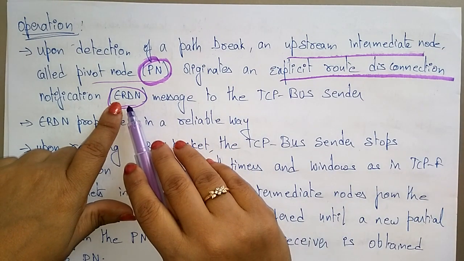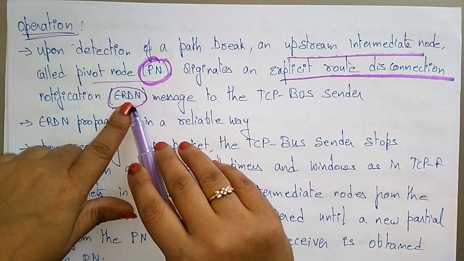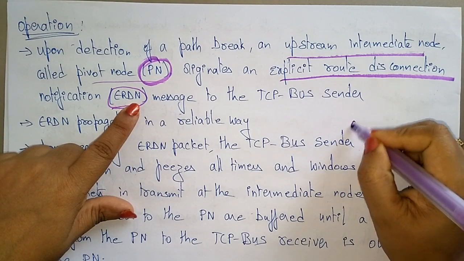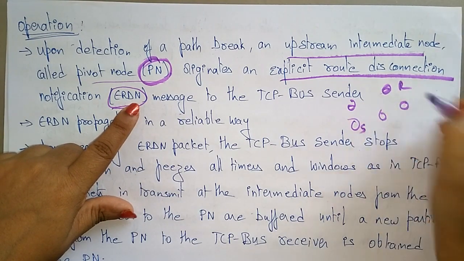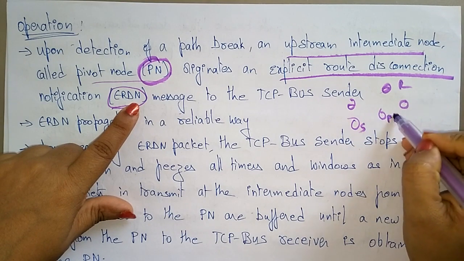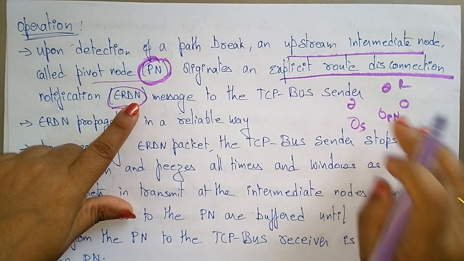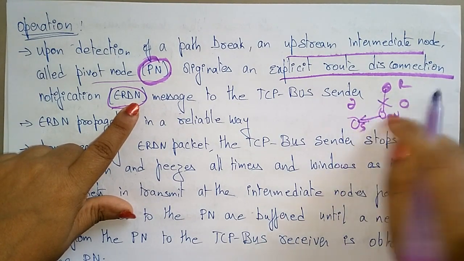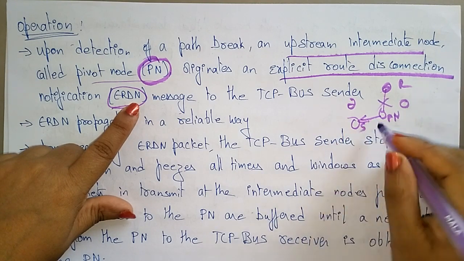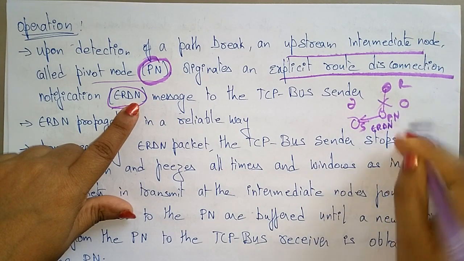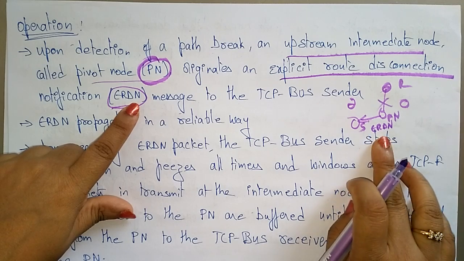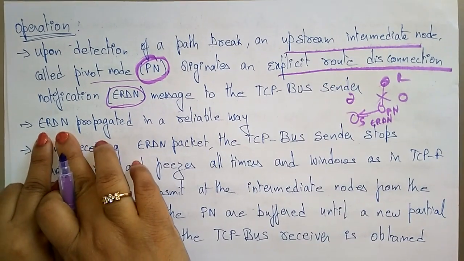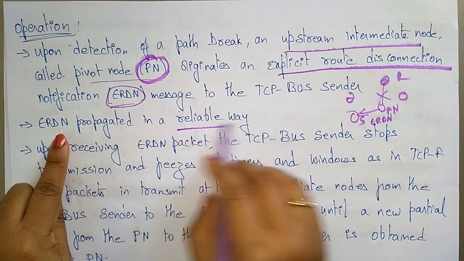And here the pivot node sends the explicit route disconnection notification message to the TCP-BuS sender. So here many nodes will be present, the sender and the receiver, and in between them some pivot node will be there. This pivot node originates an explicit route disconnection notification. Whenever the route is disconnected, it informs the sender by sending a message like ERDN, the explicit route disconnection notification message, to the TCP-BuS sender. The ERDN is propagated in a reliable way.